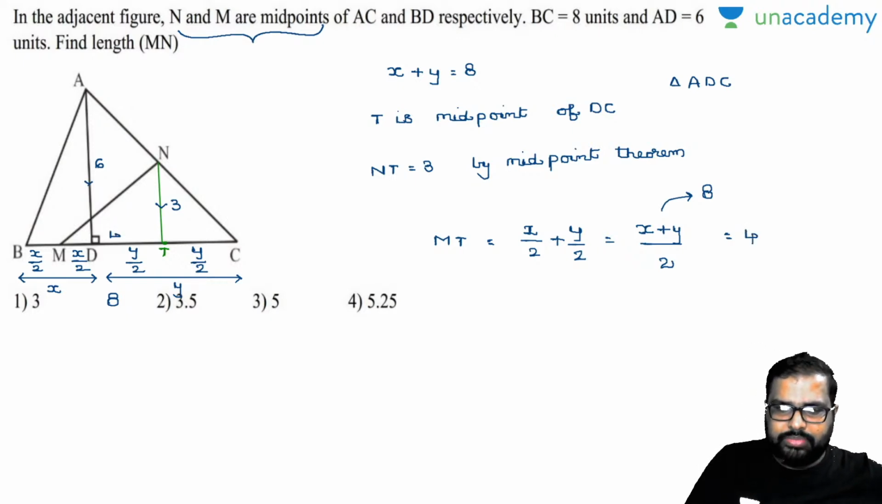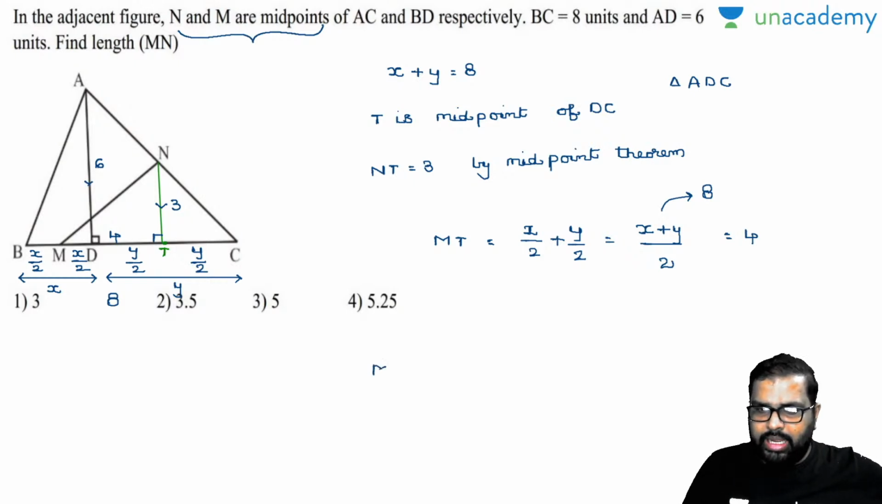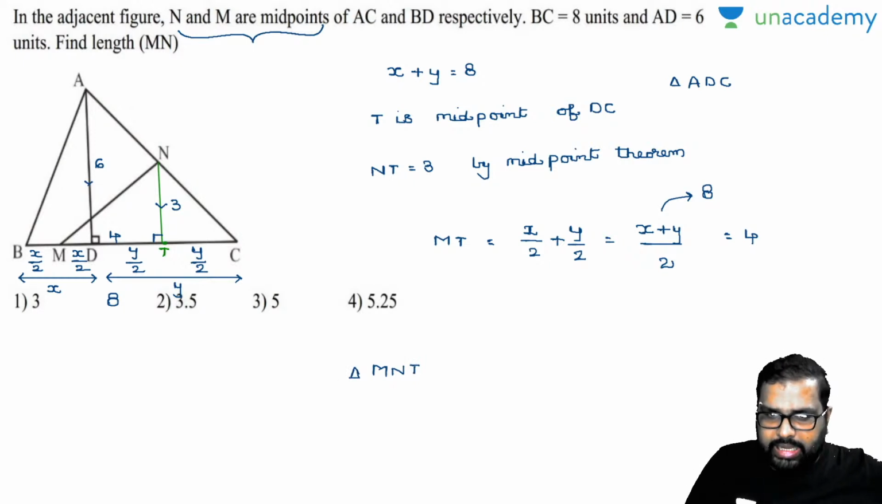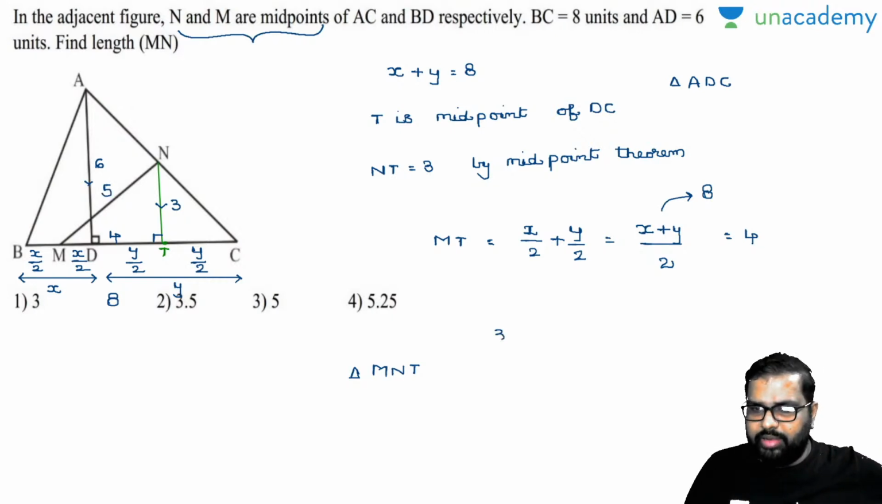Now closely observe there. This is exactly a parallel line, so I can take this as 90 degrees. Now closely observe there. MNT triangle is a right angle triangle. Am I right or wrong? And in this, NT is 3, MT is 4, then automatically MN will be how much? 5. 3, 4, 5 Pythagorean triplets. And your option number.